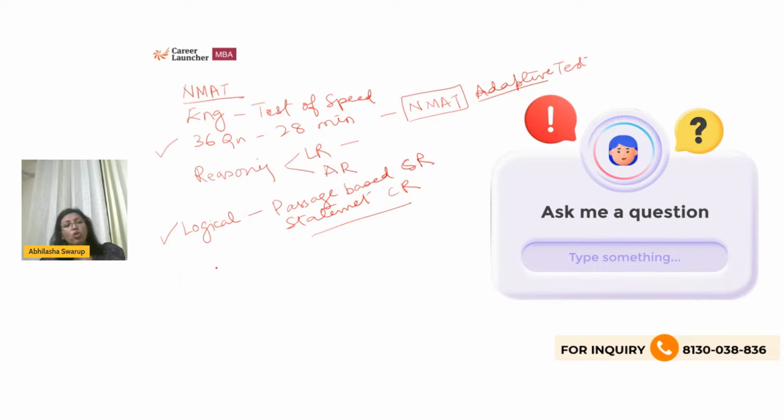Remember, you cannot skip a question in NMAT. So you cannot skip, and therefore you must mark all options or all questions, right? You will have to answer every question, you cannot skip it. That's very important. And therefore, whenever you're doing your questions, be very careful and keep doing that. So that is a bit about the NMAT from my end.